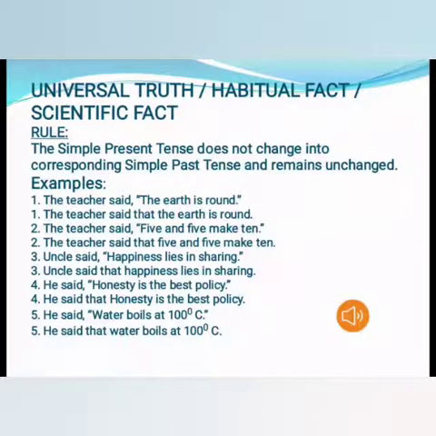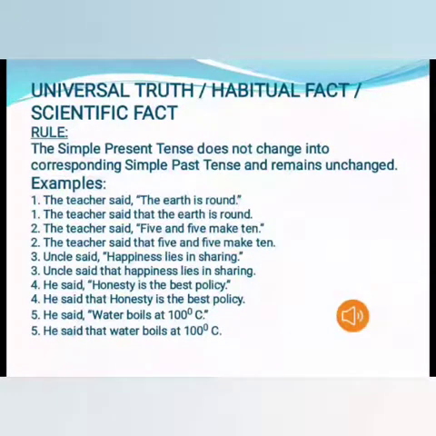Students, as I have taught you in the previous slide, if the reporting verb is in the past tense, the tenses of the reported speech are changed. But there are some exceptions. Exceptions like if the sentences show universal truth, habitual fact or scientific fact, the tenses of the reported speech are not changed. Now see the rule here. The simple present tense does not change into the corresponding simple past tense and remains unchanged. And now it will be more clear to you by these examples.